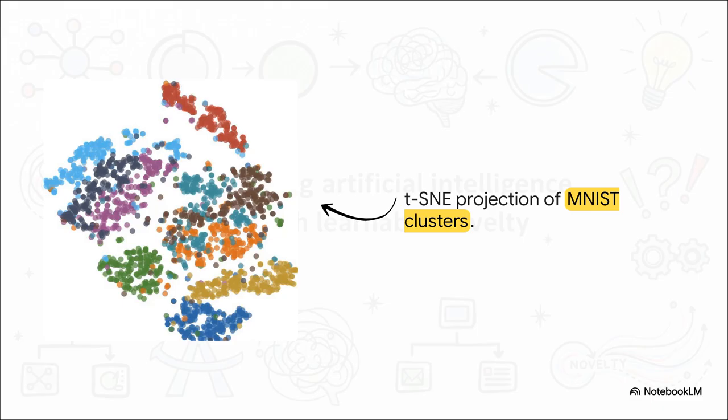To do that, the algorithm had to shed all the redundant information, like the black backgrounds, and focus purely on what made each image structurally unique. The result? The AI perfectly and spontaneously separated the 10 distinct numbers into beautiful, distinct clusters, completely on its own.